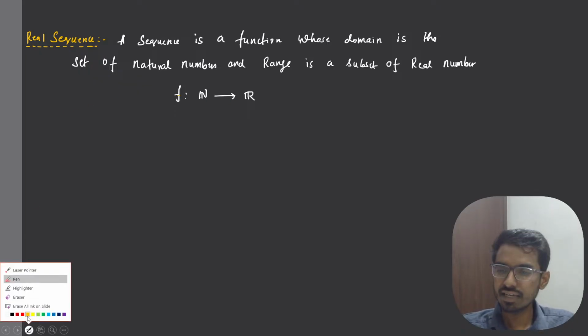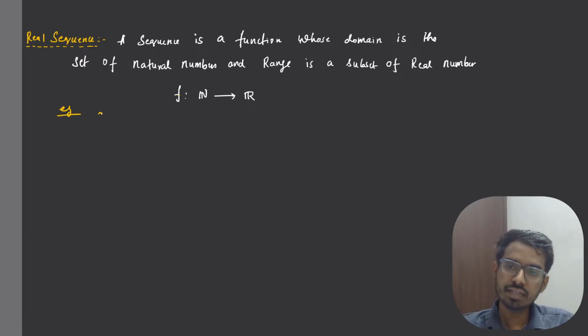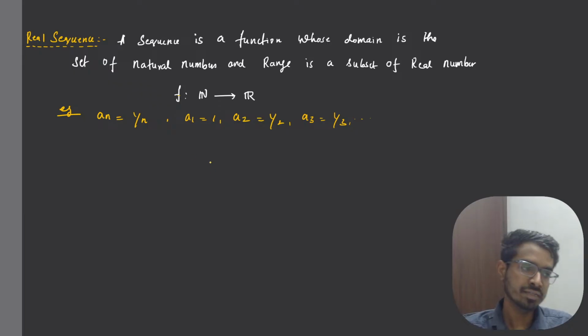For example, these are very basic. Let us take a_n to be 1 by n. So this is a sequence, right? Here I need to start with n equal to 1 because my domain is natural numbers. That is my starting number, right? So for example, what is my a_1? a_1 is 1. Then a_2 will be 1 by 2, and a_3 will be 1 by 3, and so on, right?